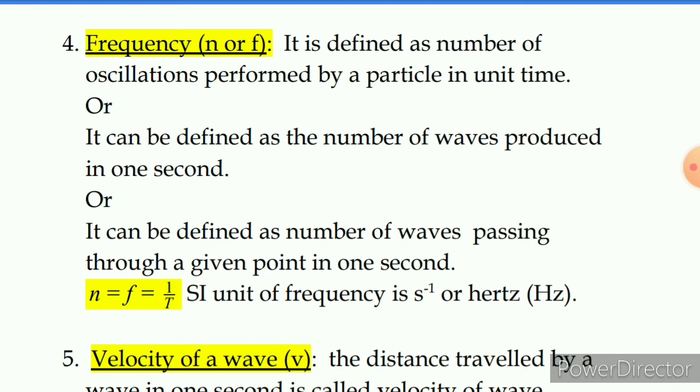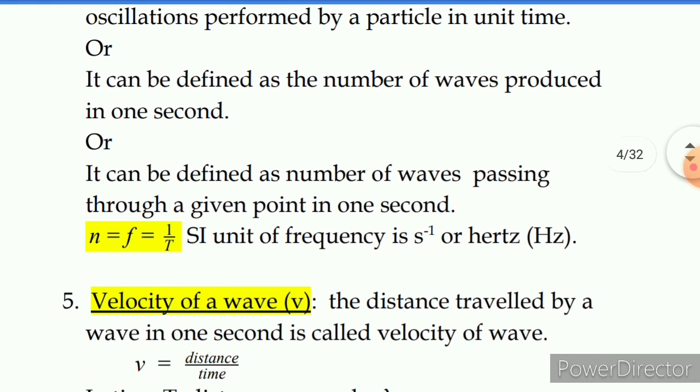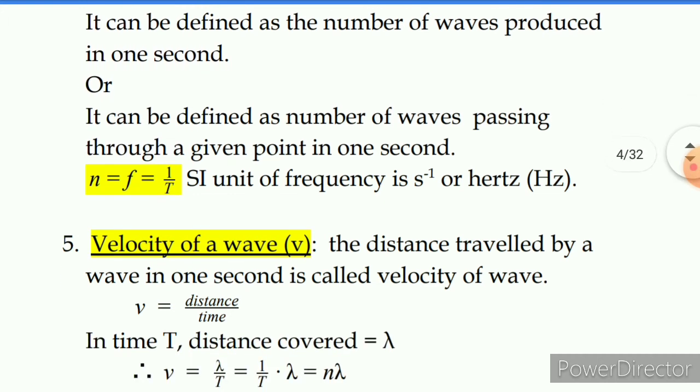One is in terms of the particle's oscillation, the other is in terms of wave production or waves passing ahead through a given point. So you can also define frequency as the number of waves produced in 1 second, or as the number of waves passing ahead through a given point in 1 second. Now n, or f, frequency is 1 upon capital T, SI unit is per second. In terms of oscillations, it will be oscillations per second, or the best unit which we actually use is hertz.